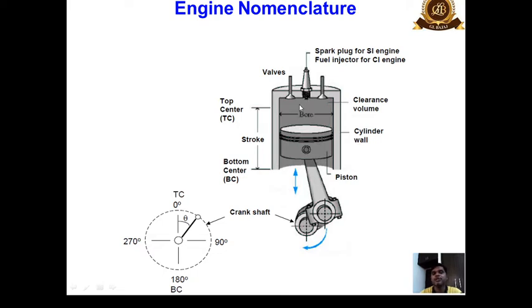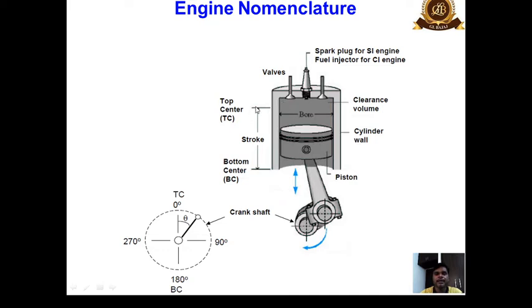So to start with the nomenclature, we must know the meaning of top dead center and bottom dead center. This is the piston, connecting rod, crankshaft, and this is the crank. This is the shaft, and this is a pin, the crank pin, and this is the gudgeon pin, and the cylinder wall. The upper portion is known as the clearance volume.